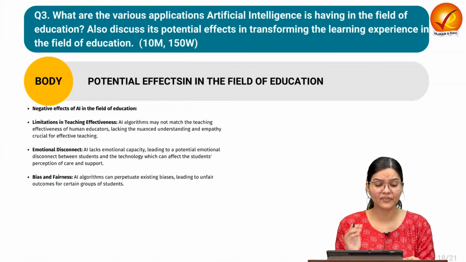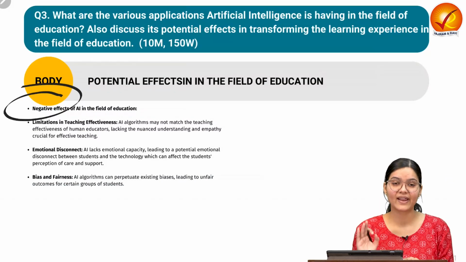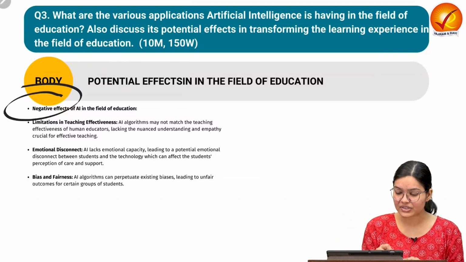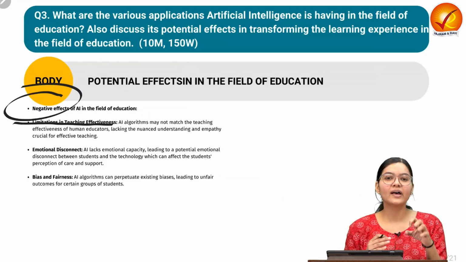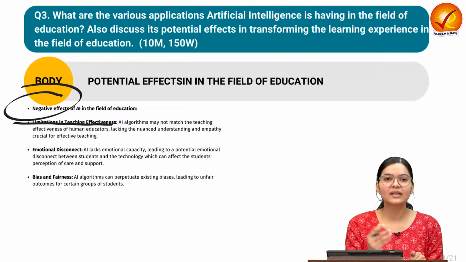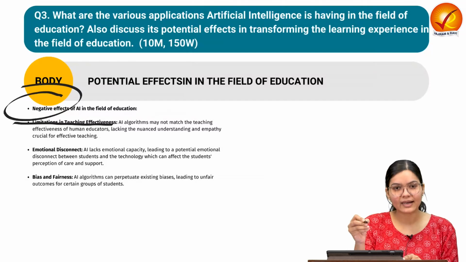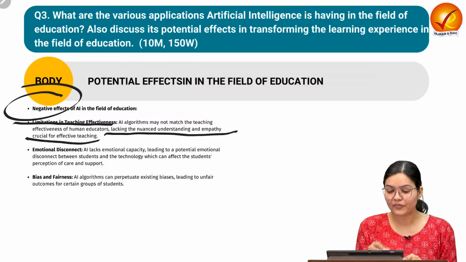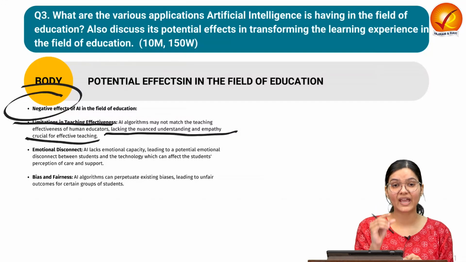Now let us discuss some of the negative effects of artificial intelligence. As we all know, there are some disadvantages or some fears we have related to artificial intelligence. For example, limitation in teaching effectiveness. See, with physical interaction, like the presence of a teacher in the class, it provides a kind of emotional support to the students, because there is a feeling of empathy in the teacher-student relation. So artificial intelligence designed curriculum sometimes lacks the understanding and empathy crucial for effective learning methods. That is a very important aspect which we have to keep in mind.